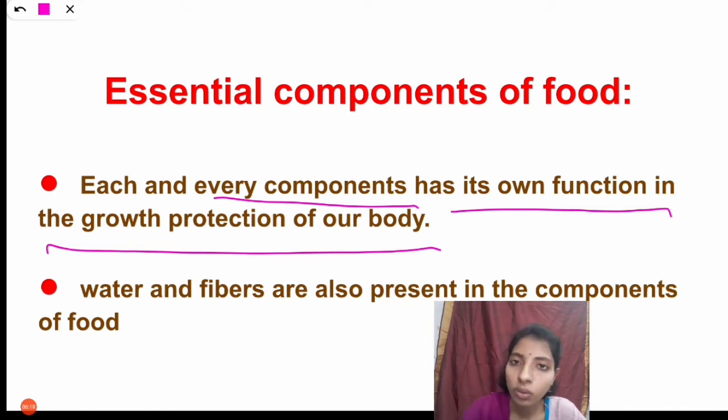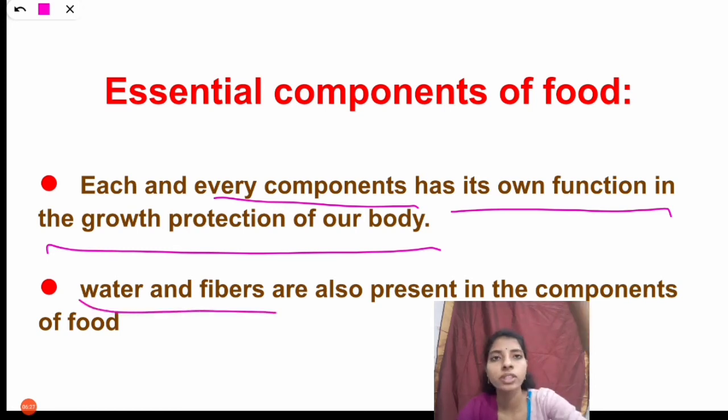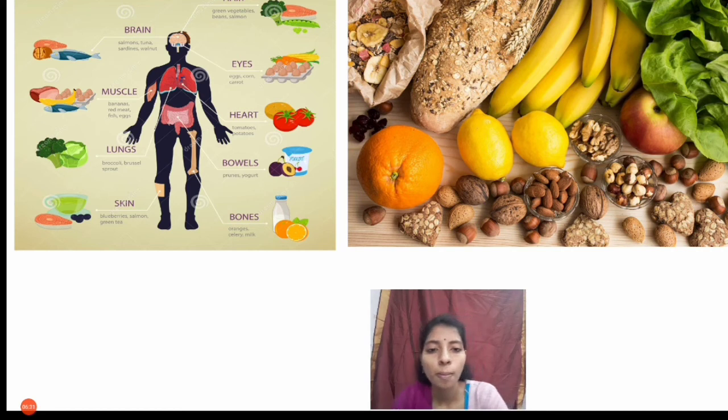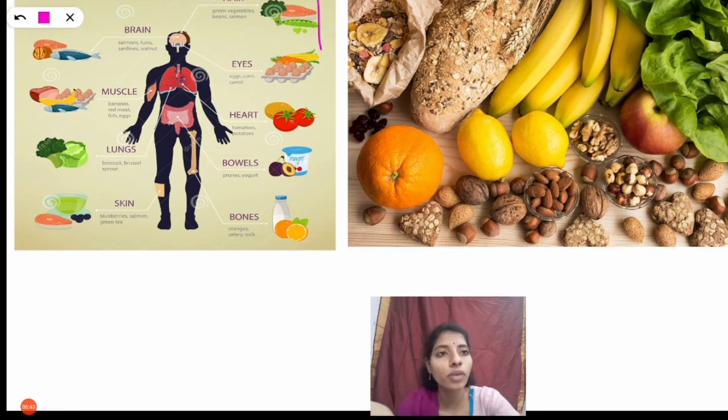Not only carbohydrates, fats, vitamins and minerals, but water and fibers are also present in the components of food. You can see here the components which are helpful to our body. All the components are very useful.